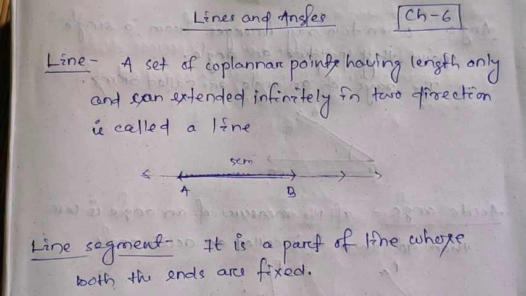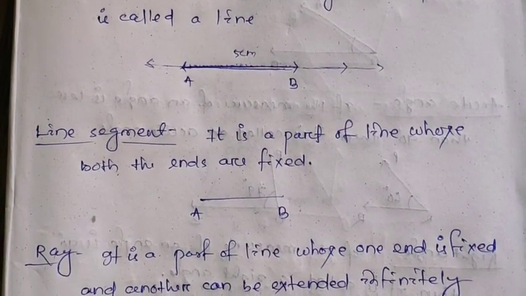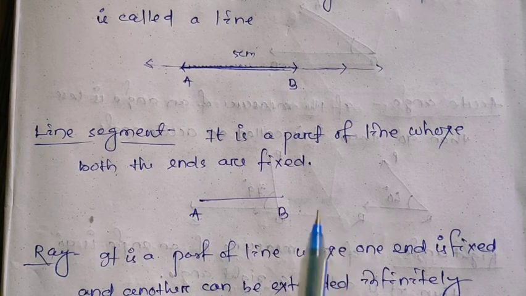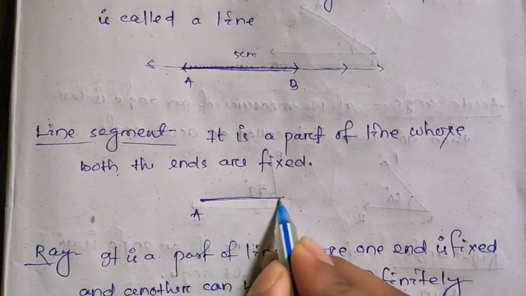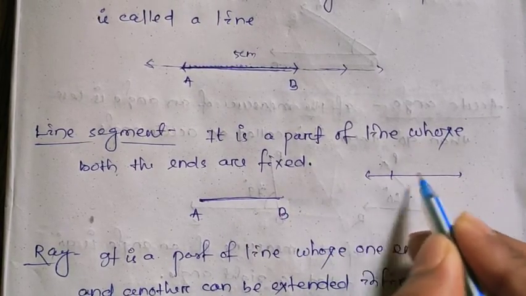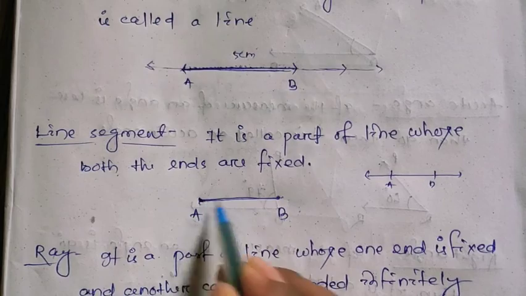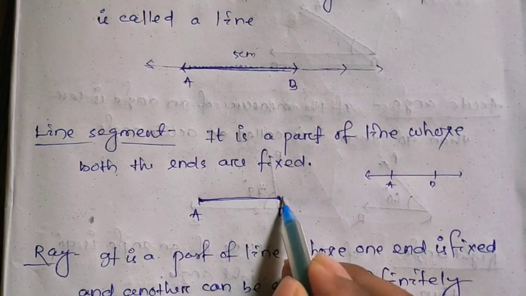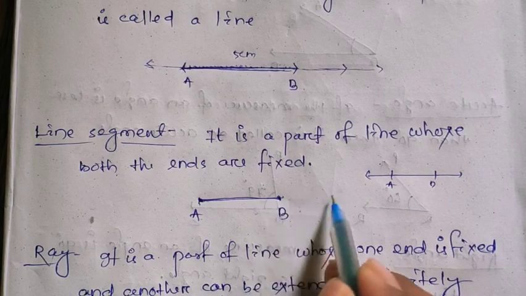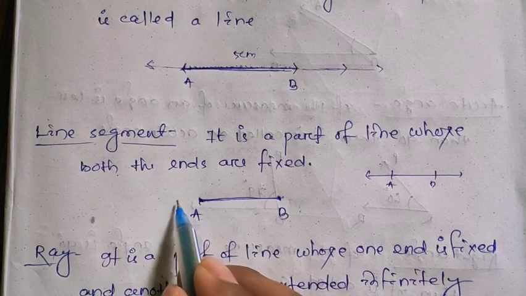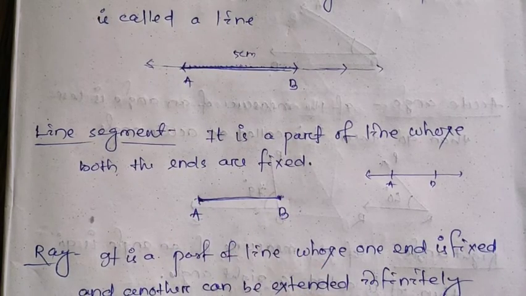Understand? Okay, then what is a line segment? A line segment is a part of a line whose both ends are fixed. What is the meaning? So this is a part of a line. If this is a line, and I took AB from here, so here A and B, both the ends are fixed. That is, we cannot extend it beyond B, or we cannot extend it beyond A. So the end points are fixed. So it is a part of a line whose both ends are fixed. Then it is called a line segment.